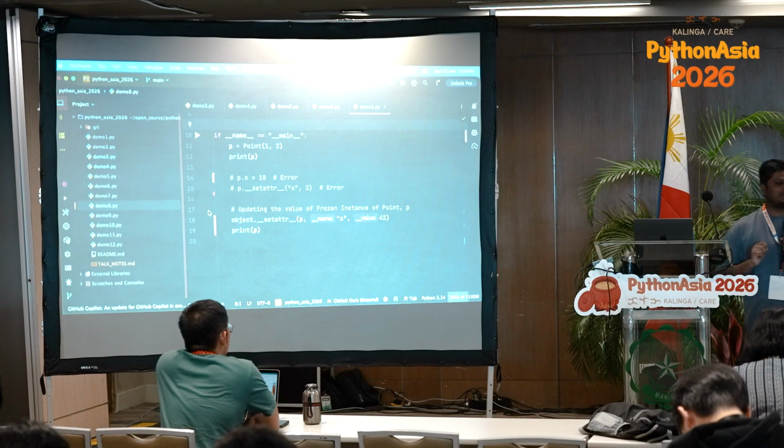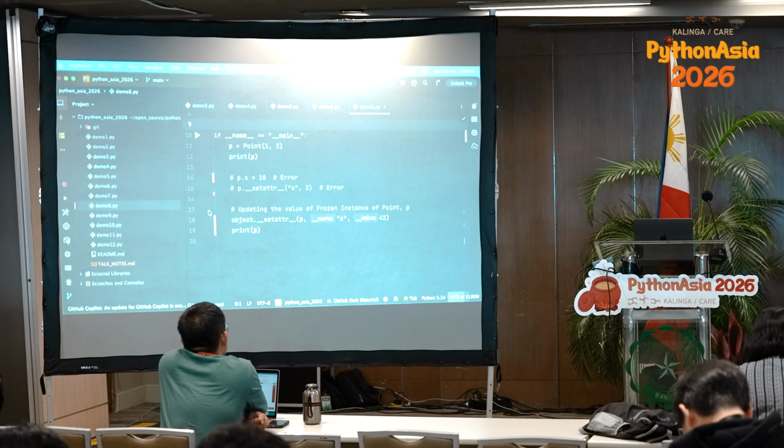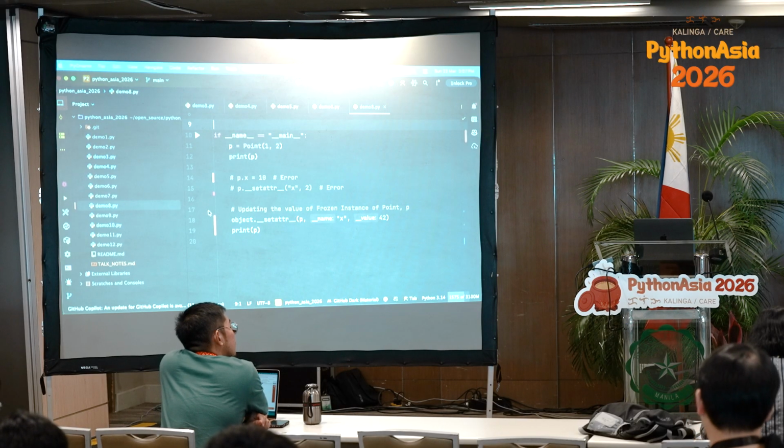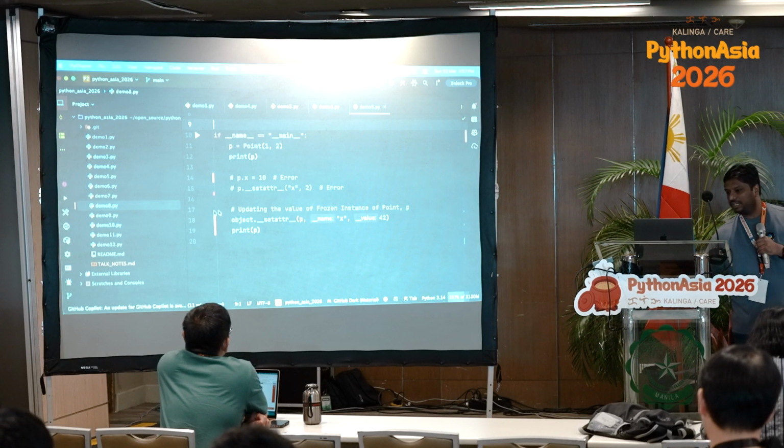What do we learn from this? That immutability is not a guarantee, it's just a contract. We can mutate anything that we want anytime, even a tuple, which is a so-called immutable object. Let me show in the next example how we can mutate a tuple.